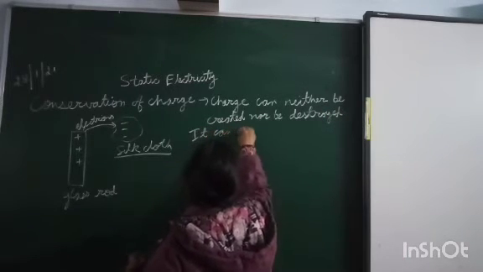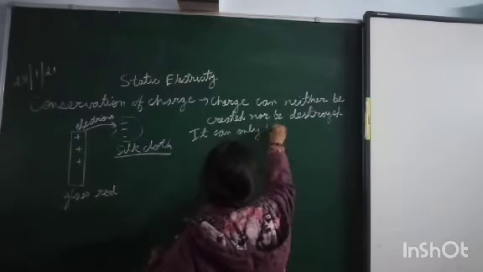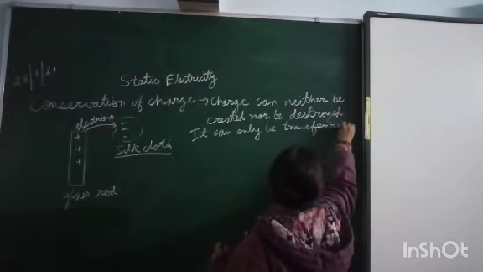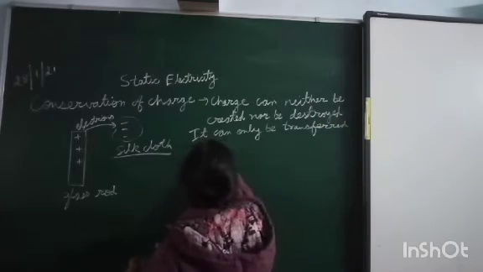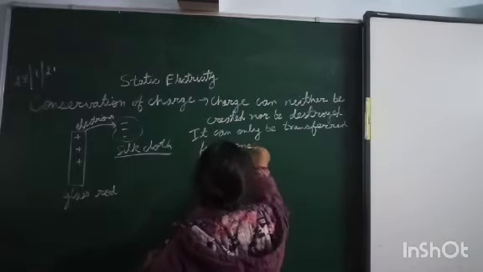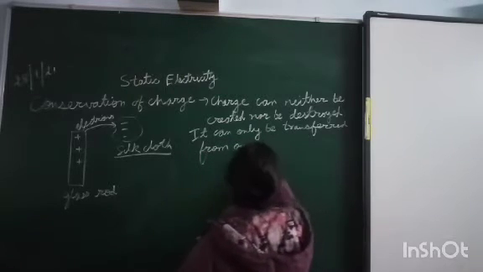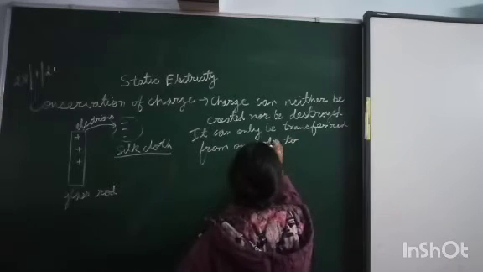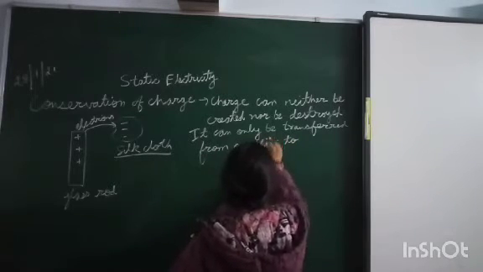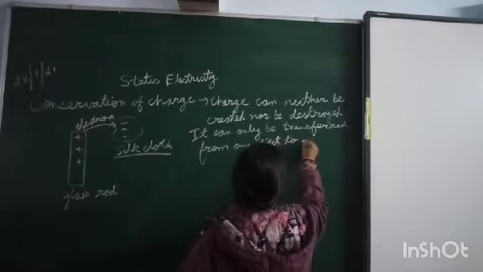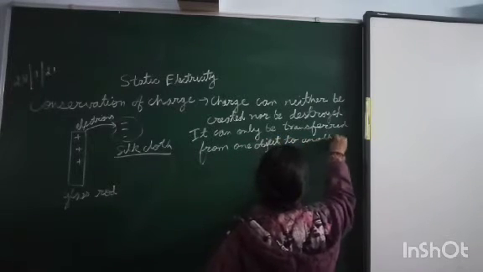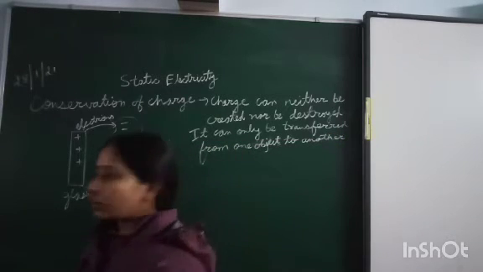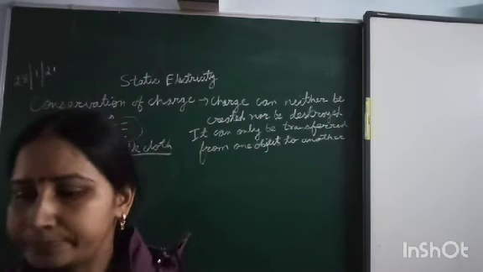It can only be transferred from one body to another. The total charge of the system remains constant.